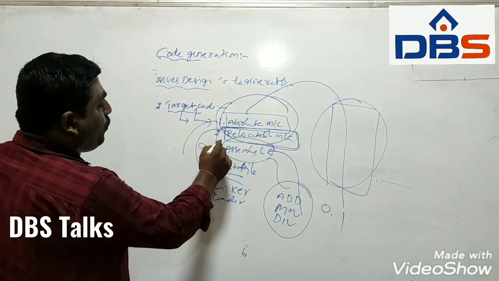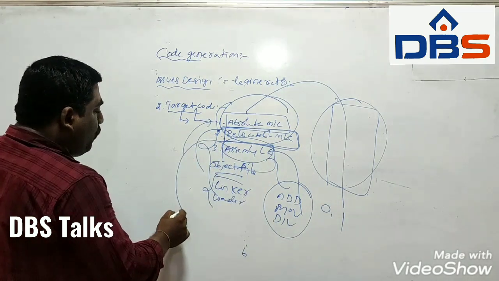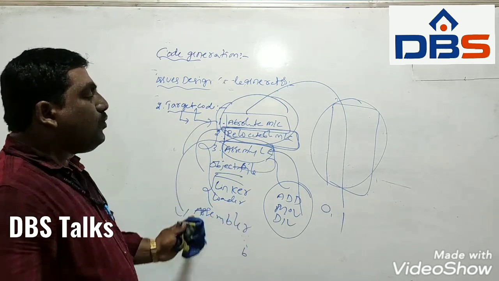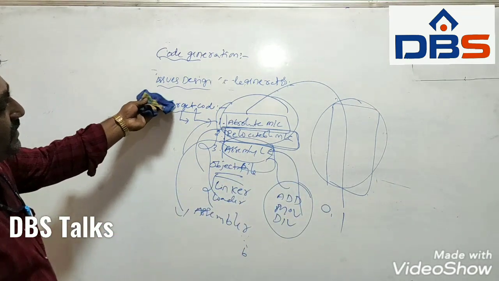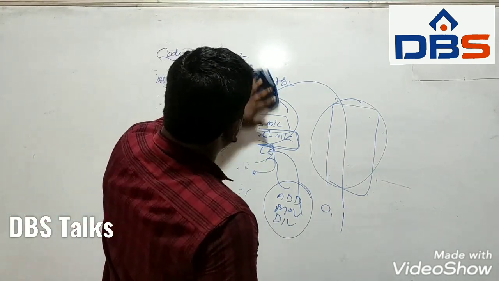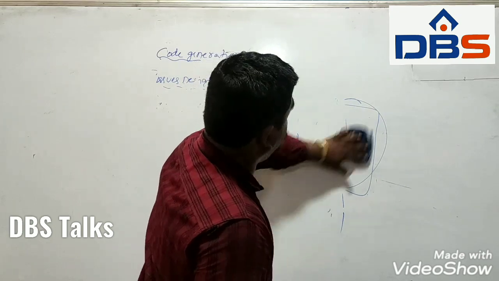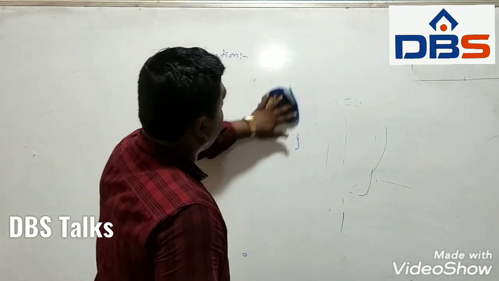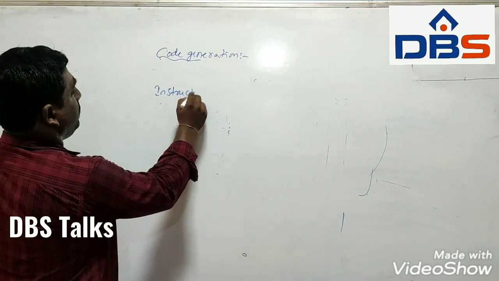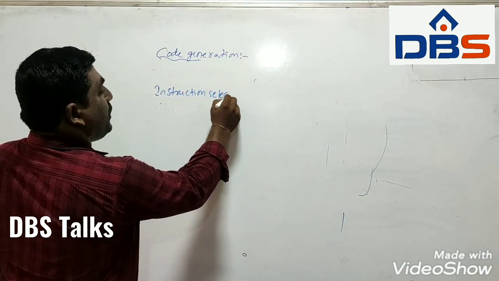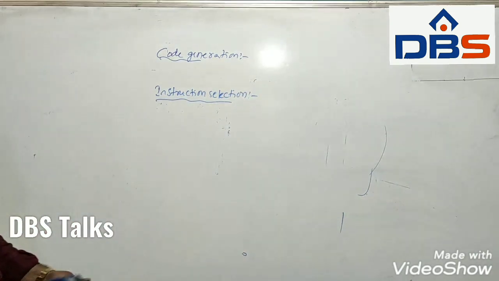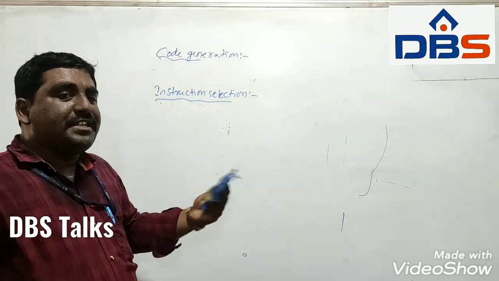The problem is that even though we use assembly language code, we need an assembler to convert it into machine language. So this is the target code. The third issue is instruction selection. So what is meant by instruction selection? Instruction selection is also one of the important design issues of a code generator.